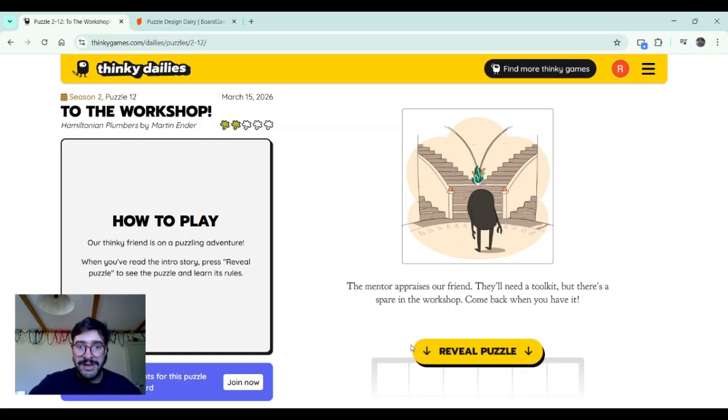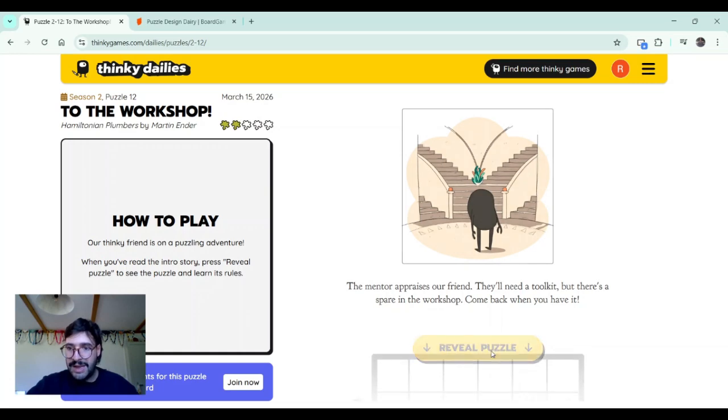Hamiltonian Plumbers by Martin Ender. The mentor appraises our friend. They will need a toolkit, but there is a spare in the workshop. Come back when you have it. There's like this beautiful plant there.